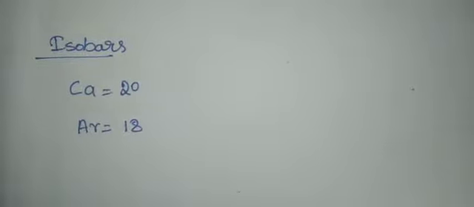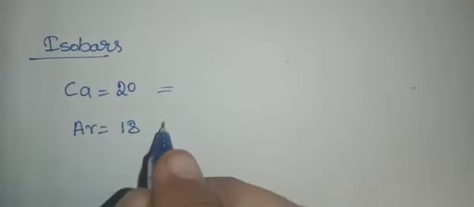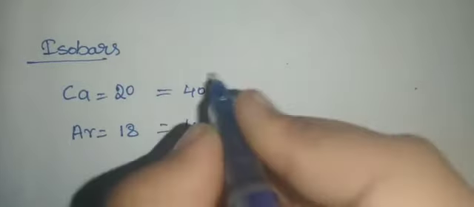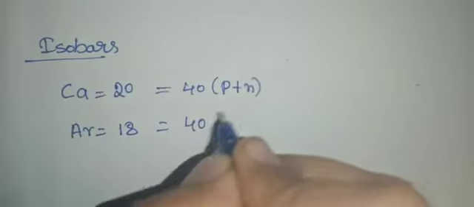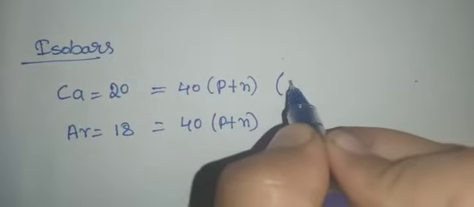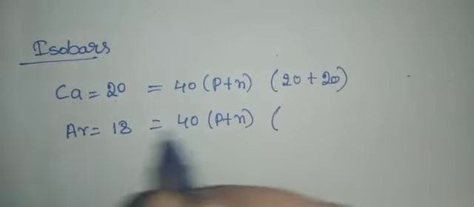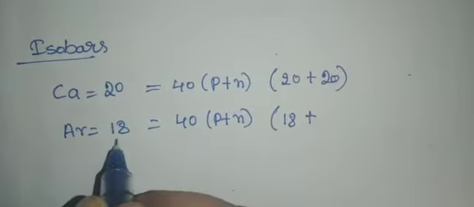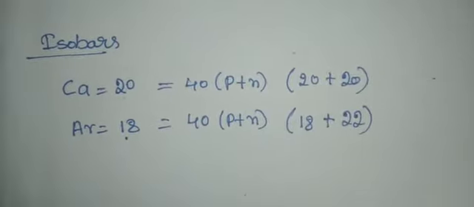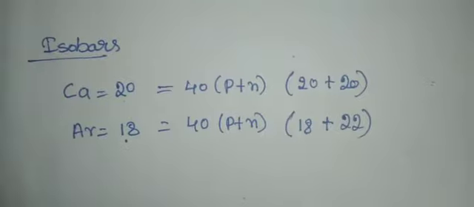So the number of electrons in these atoms is different, but the mass number of these elements is the same, 40 and 40. You know that mass number means protons and neutrons, right? The number of protons here is 20, so neutrons will be 20. When you take argon, atomic number 18, and mass number 40, the number of neutrons is 22. So this makes them isobars. That is the total number of nucleons.